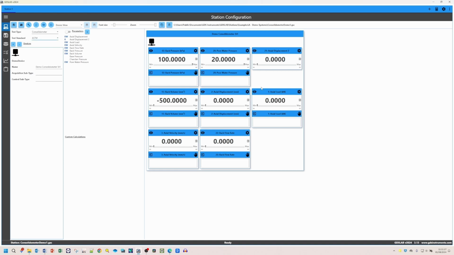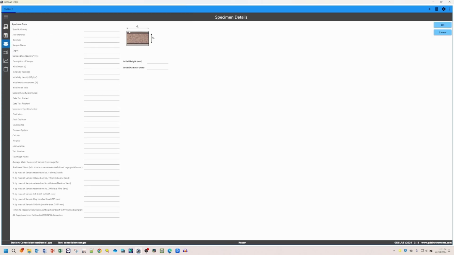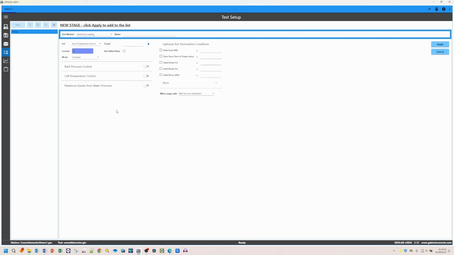The sample used in the consolidometer test is similar to a hockey puck. So in my example, I'm going to set the height to 20 millimeters and the diameter to 70 millimeters. So next we're going to the test module list for consolidometer, and we have advanced loading, logging, monotonic loading, permeability, and user-defined modules. For this video, we're going to be focusing on the advanced loading module. So we're going to go ahead and select that.